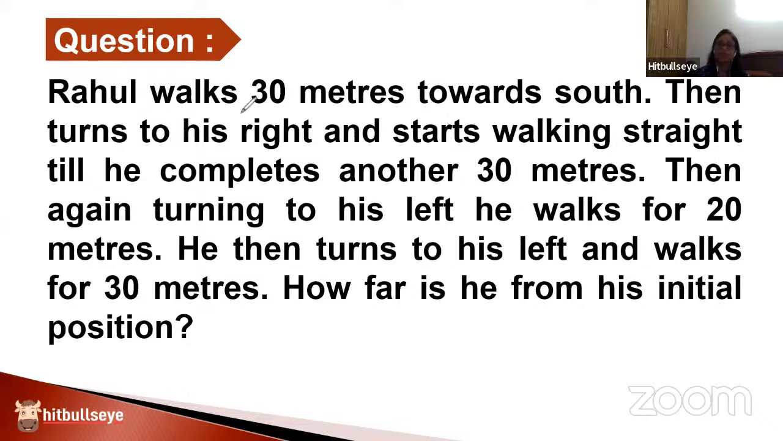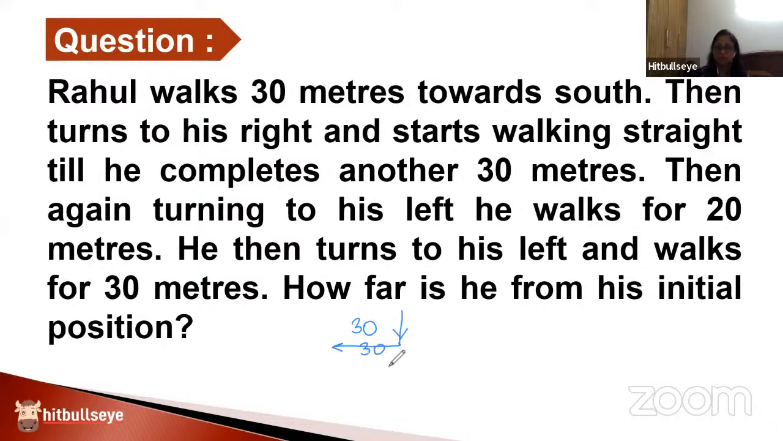No problem. Rahul walks 30 meters towards south. So 30 meters towards south means the downward direction. And how much is the distance traveled? 30 meters. Again, I'm not writing meters just for your convenience. Then turns to his right and starts walking straight till he completes another 30 meters. Now, a person who is going down, when he happens to take a right turn, it is going to be in this direction the right turn is, as we discussed in the beginning. And how much distance is traveled in this right direction?